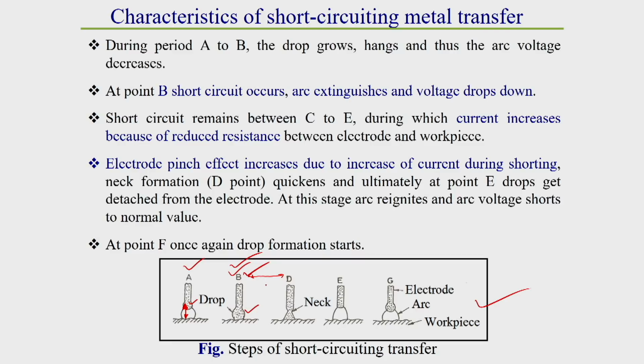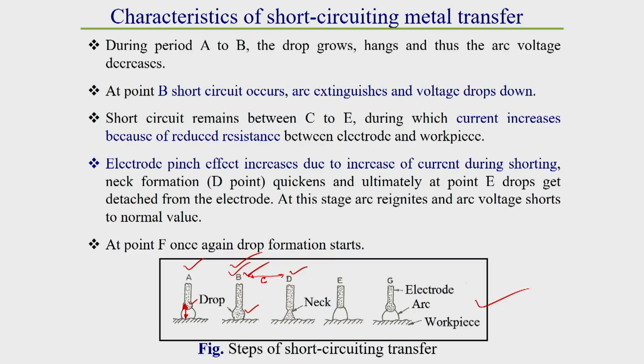In between, we skipped point C, because between B and D there is a point C where neck formation takes place. The neck formation is pronounced at point D. Why is it pronounced at point D? Because neck formation quickens at point D. Why?